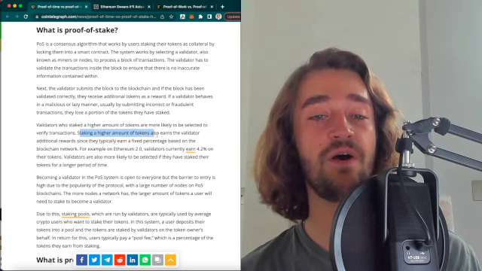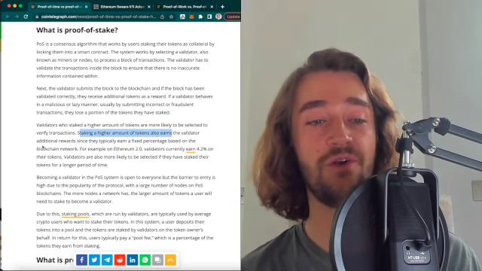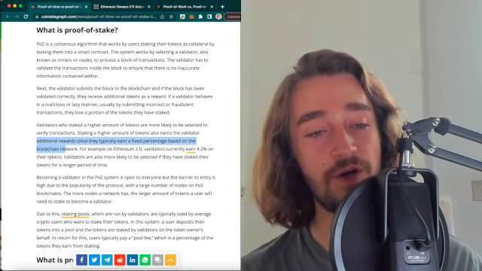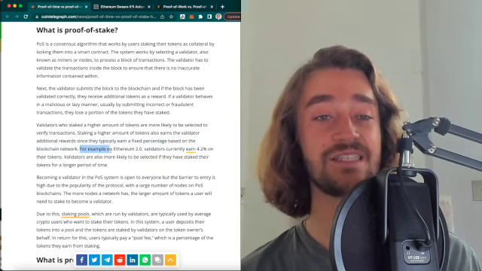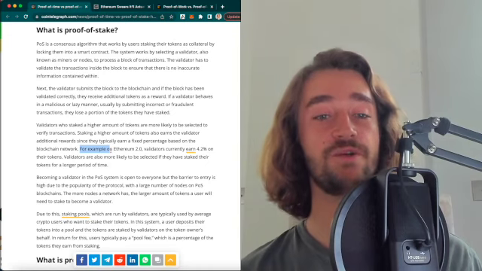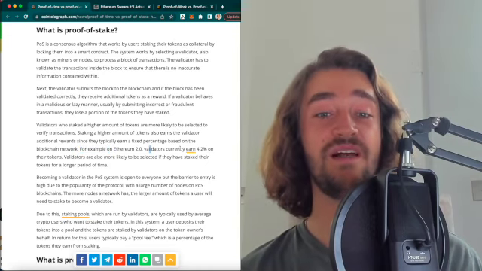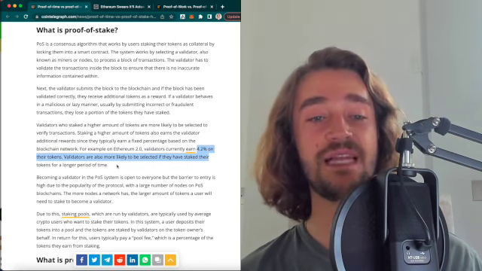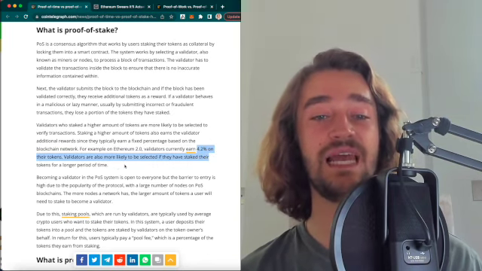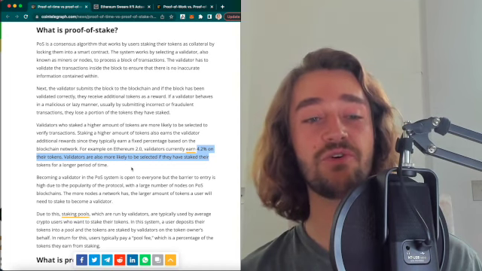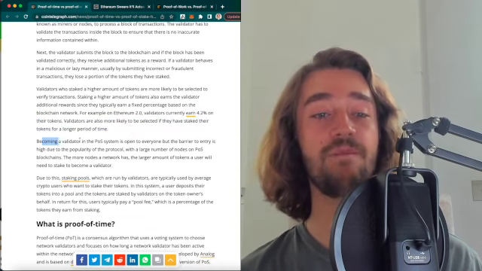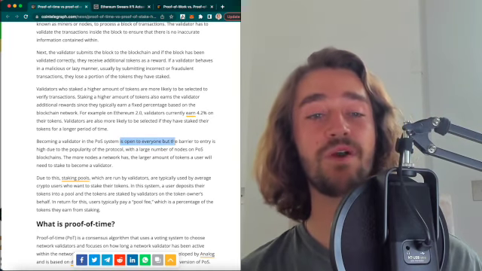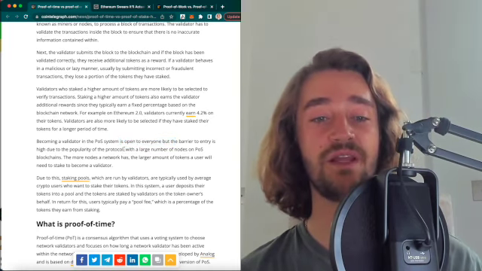Staking a higher amount of tokens also earns the validator additional rewards, since they typically earn a fixed percentage based on the blockchain network. As an example, on Ethereum, which works under proof of stake 2.0, validators currently earn 4.2% on their tokens, and validators are also more likely to be selected if they have staked their tokens for a long period of time. Becoming a validator in the POS system is open to everyone, but the barrier to entry is high due to the popularity of the protocol.